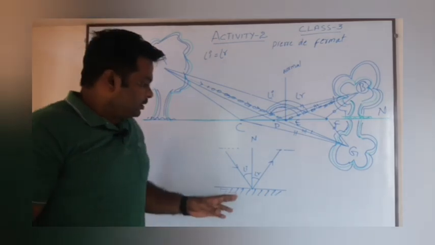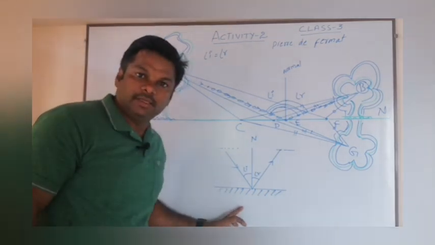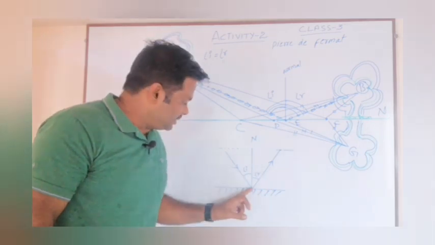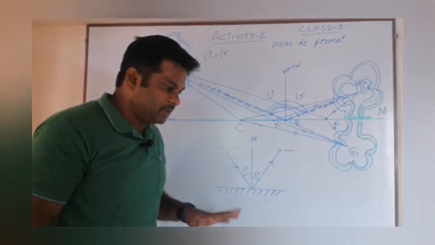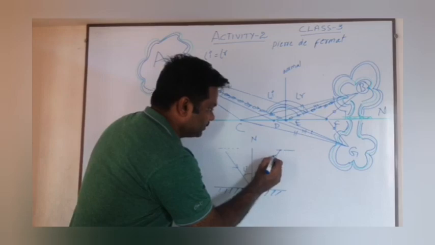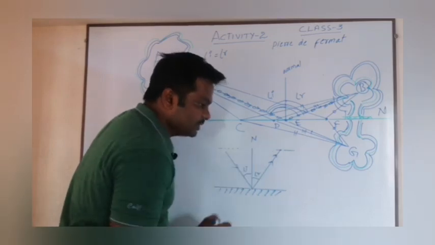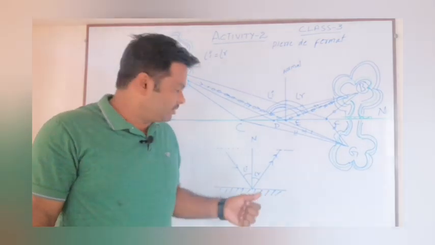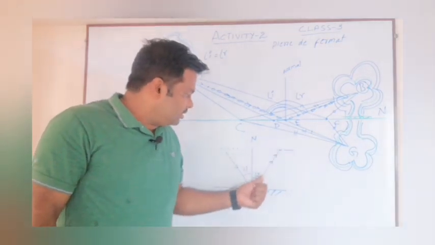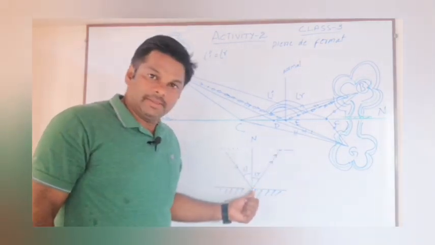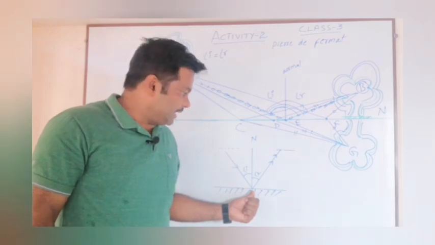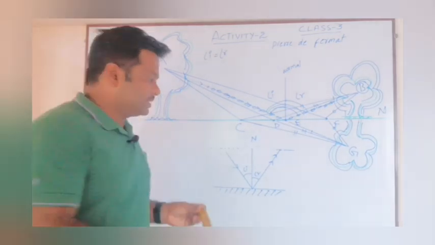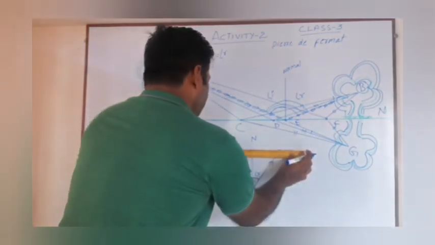Okay. So after incidence the light ray is bounced back. Why does it select this path? Because after bouncing back it will be incident at the same distance from the normal.